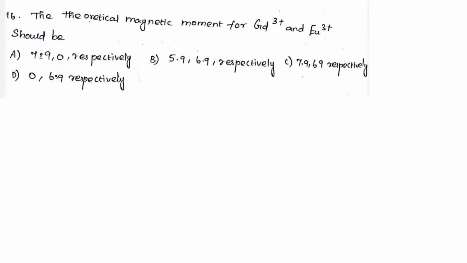They're asking the theoretical magnetic moment for gallium 3 plus and europium 3 plus. This is a very important question, please note. In general, for f-block elements, we do not apply this formula, right?